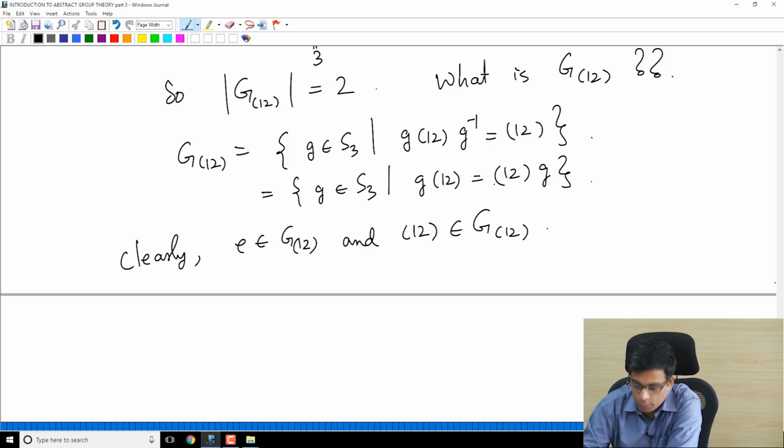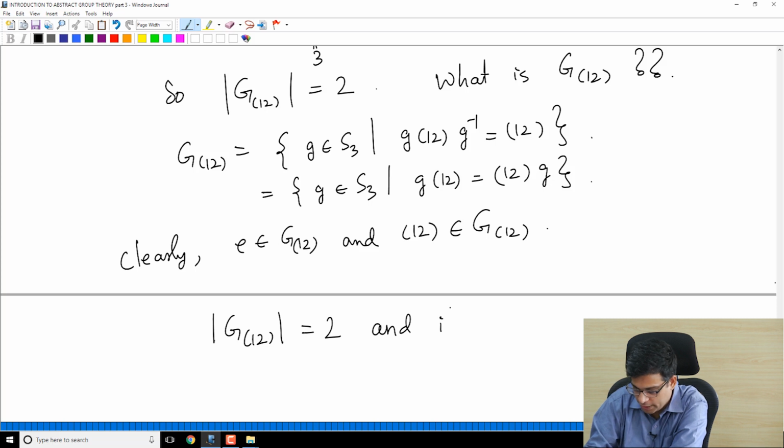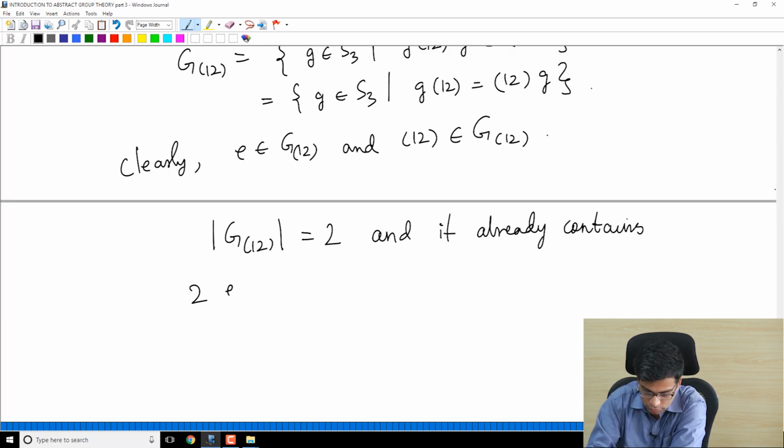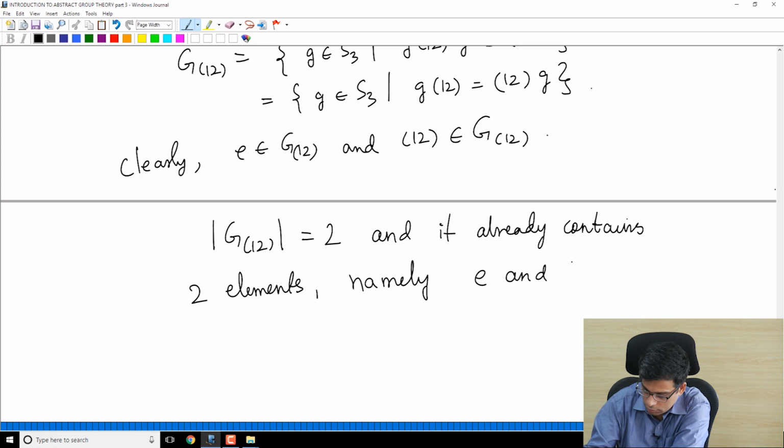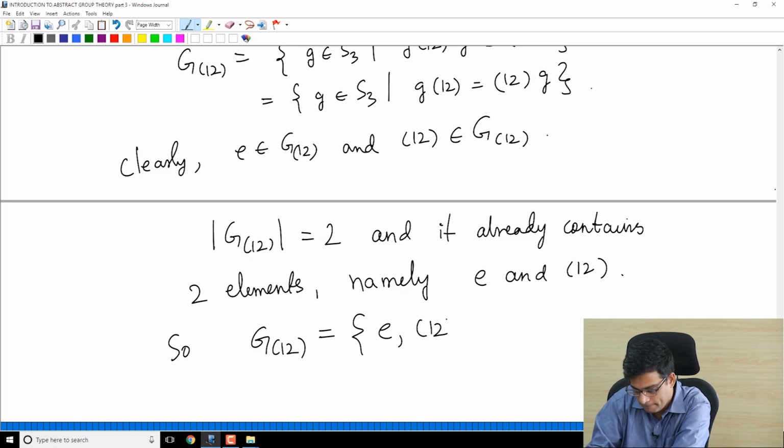Because E certainly commutes with (1 2) and (1 2) commutes with (1 2). The order of the stabilizer G(1 2) is 2 and it already contains two elements, namely E and (1 2). So the stabilizer of (1 2) must be E and (1 2).